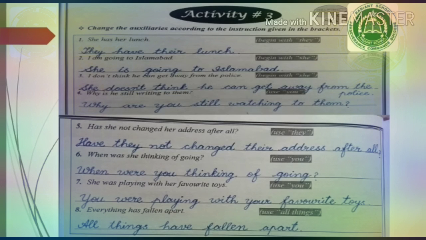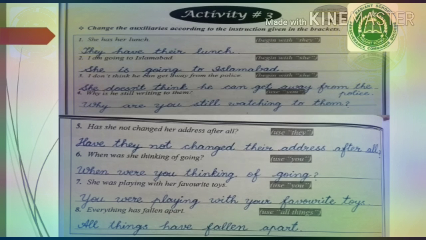Now, you will transform the sentence by changing the subject, and when the subject will change, then there must be subject-verb agreement. The verb should be according to the subject, whether it is singular or plural. And then you have to change the pronoun according to the subject of the sentence. When we'll do the activity, you will understand it. Let's get started. She has her lunch. Change she into they. They have their lunch.